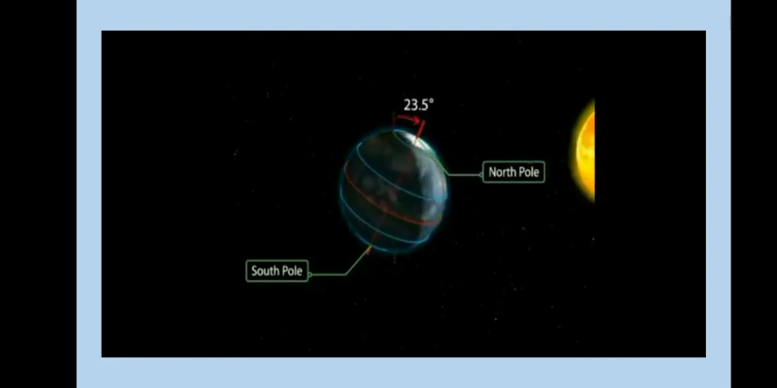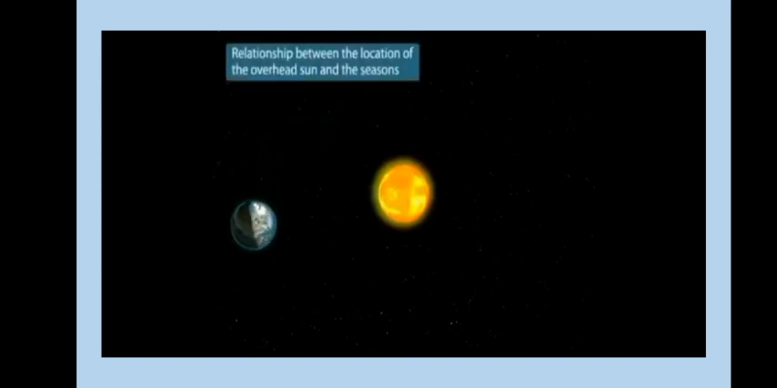Both the axis and the earth are tilted at 23.5 degrees during a revolution. The tilting of the axis results in direct sunlight falling on different places during different seasons, and this causes variation in the duration of days and night and also the seasons. So now we will talk about the relationship between the location of the overhead sun and the seasons.